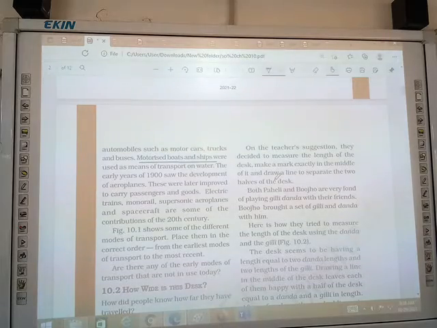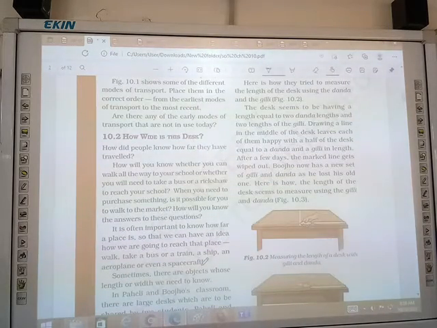So how far have they traveled? How will you know whether you can walk all the way to your school or whether you will need to take a bus or a rickshaw to reach your school? When you need to purchase something, is it possible for you to walk to the market? How will you know the answer to these questions? It is often important to know how far a place is so that we can have an idea.